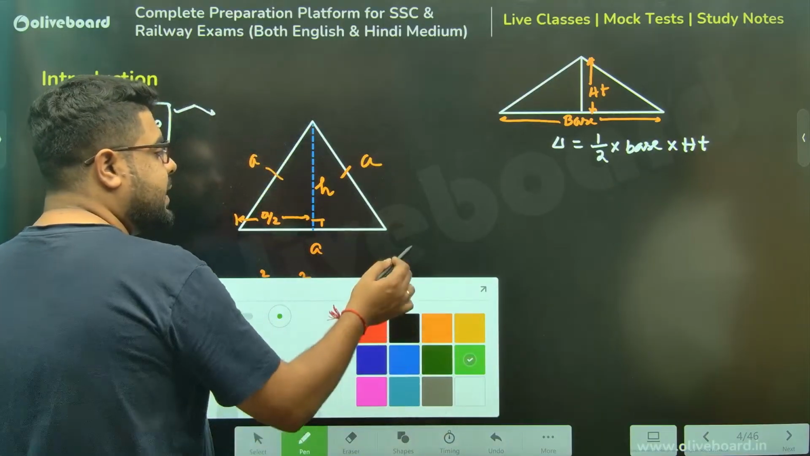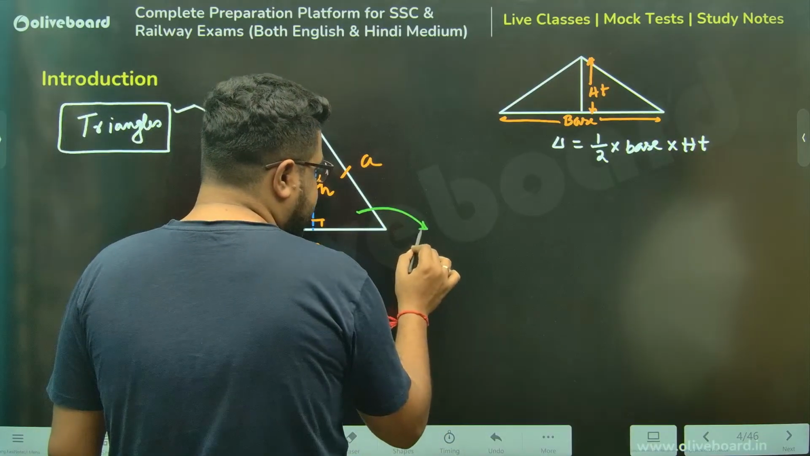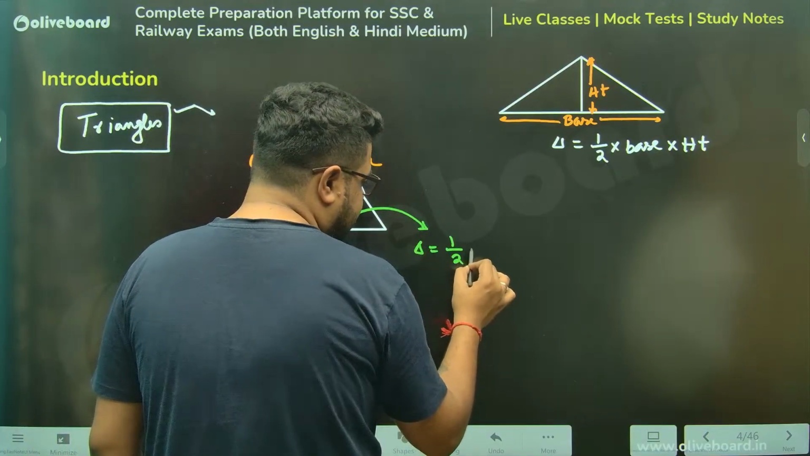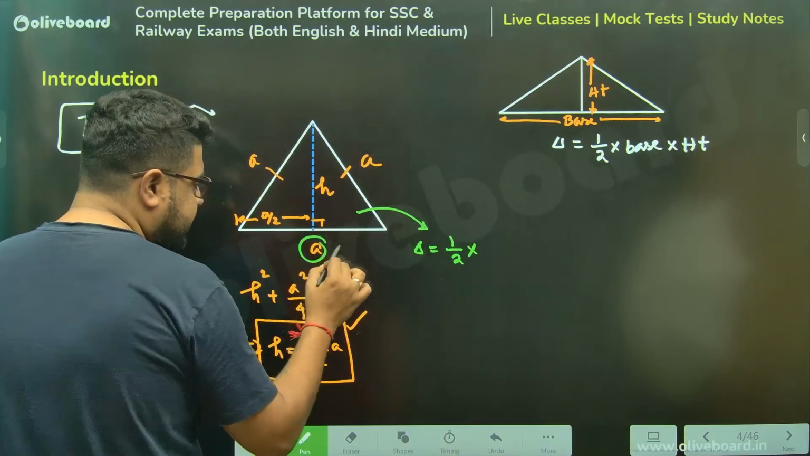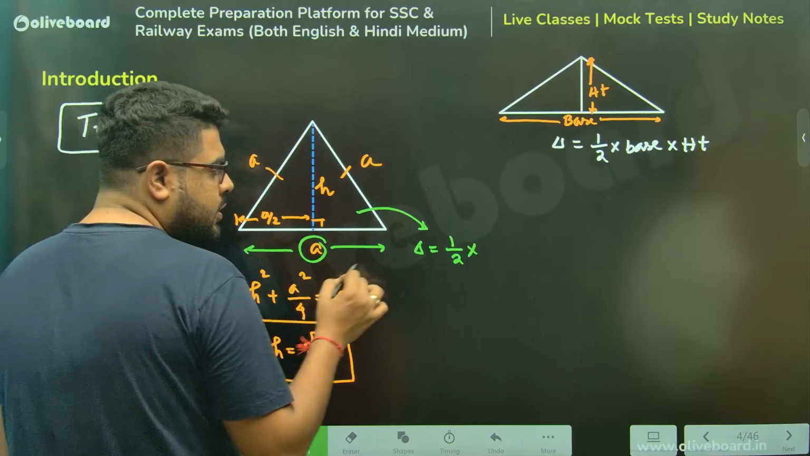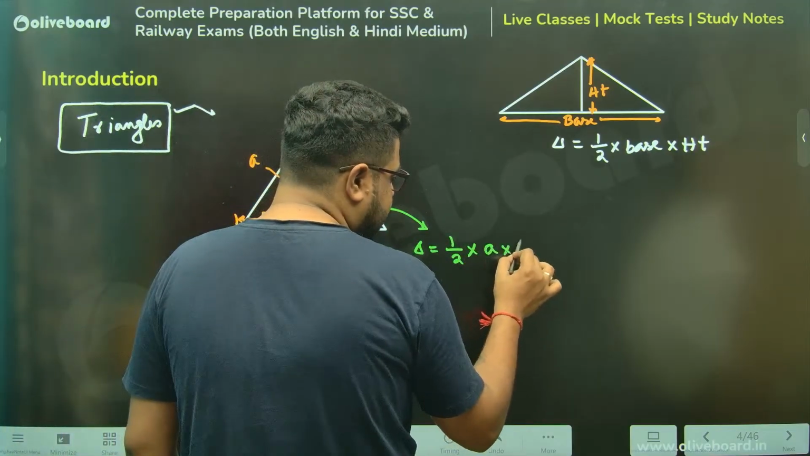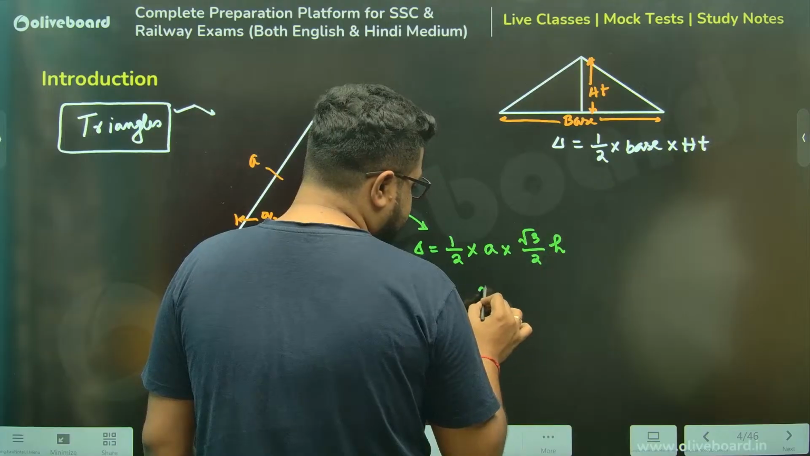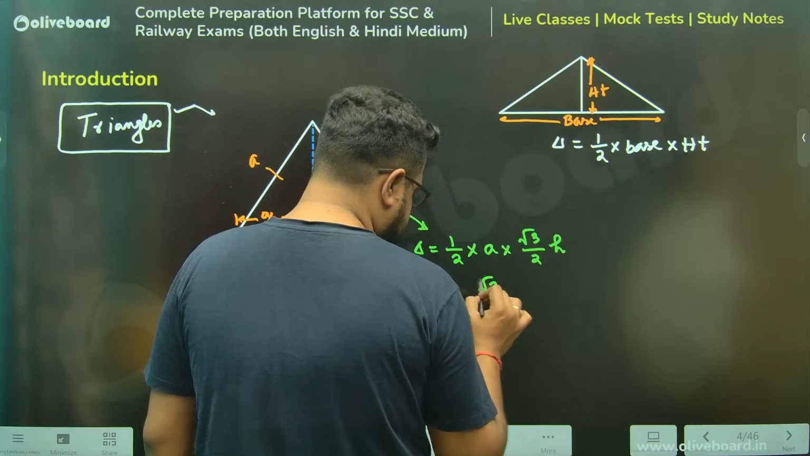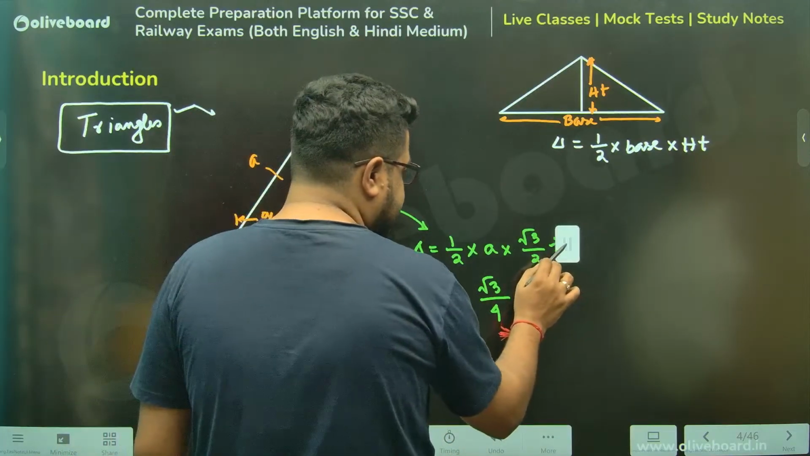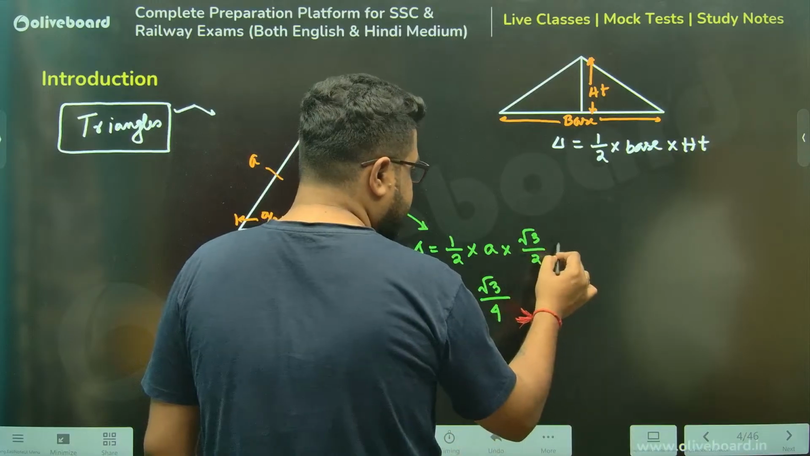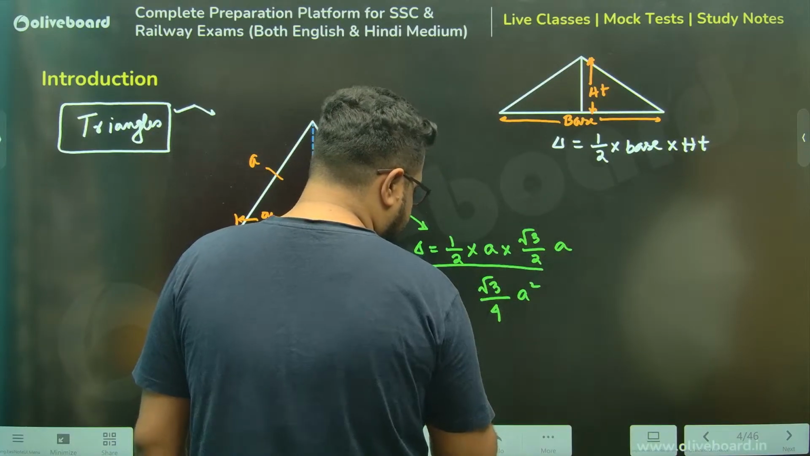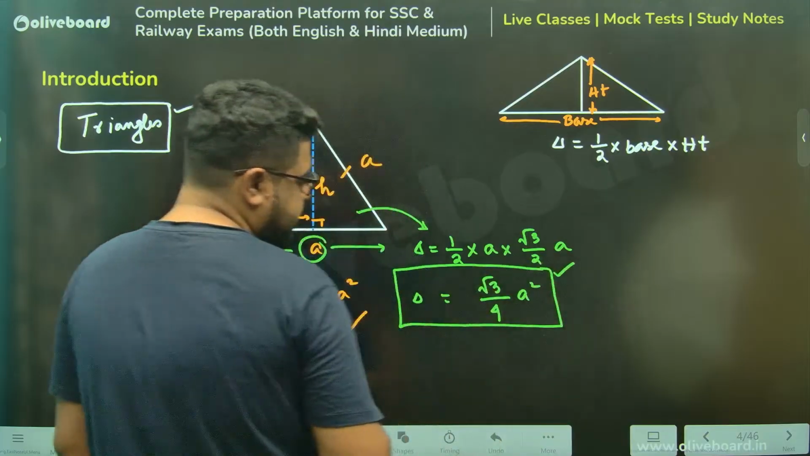Now, sir, once that is done, delta, meaning area, will be half into base into height. Half into base is again A because all the sides are A. So base is A into height, we all know root 3 by 2 into A. So from there you can get root 3 by 4 into A square. My mistake, it is A, not H. So that is the area of any equilateral triangle.